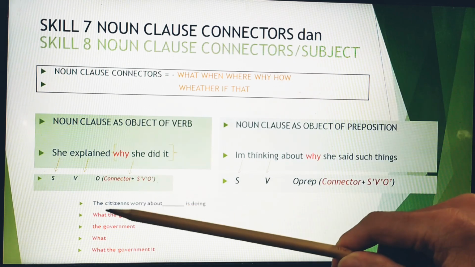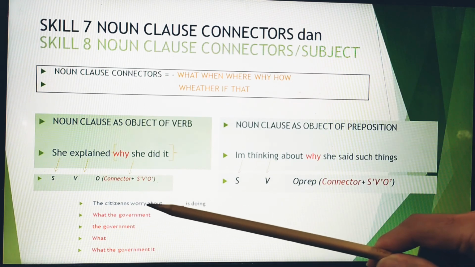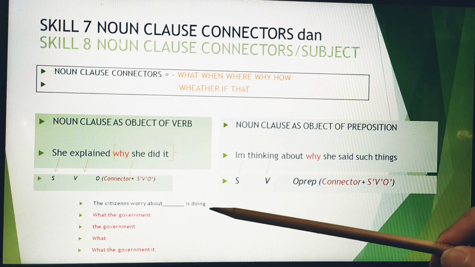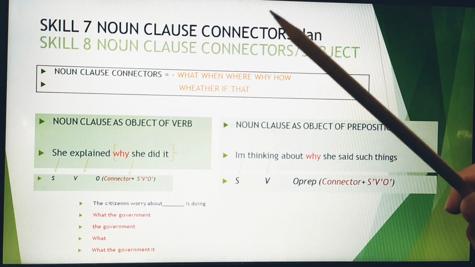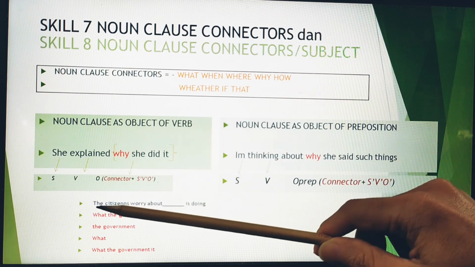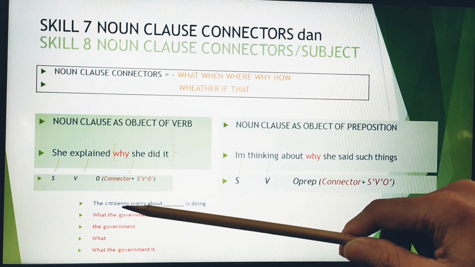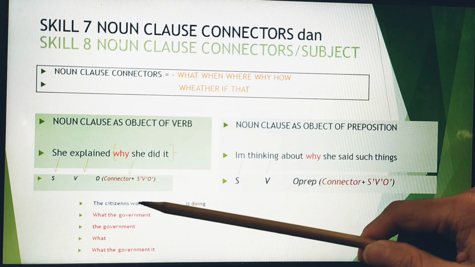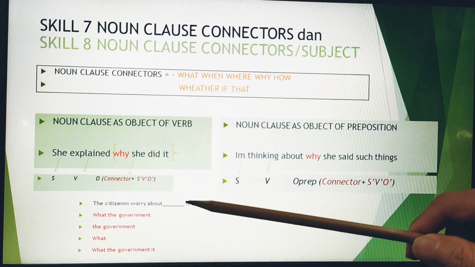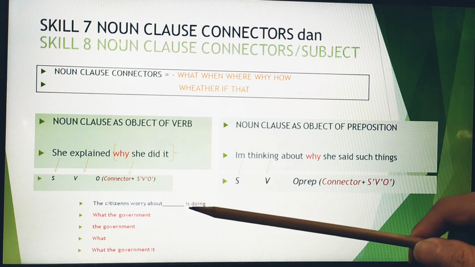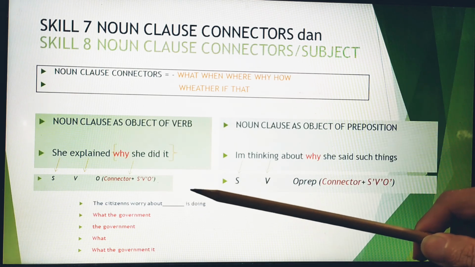Take a look at this: The citizens worry about blah blah blah is doing. The question is, which one is the subject? Of course, the subject is the citizens. So what about the verb? The question is, which one is the main verb?